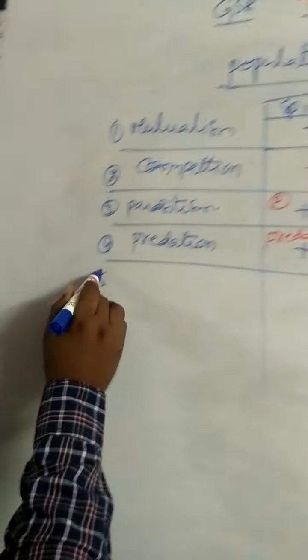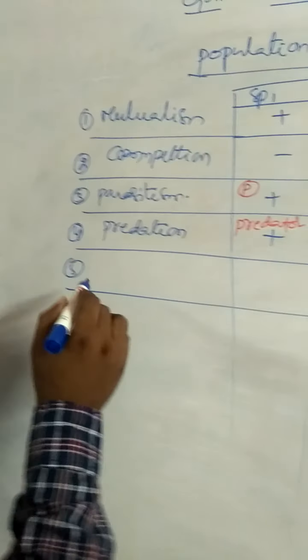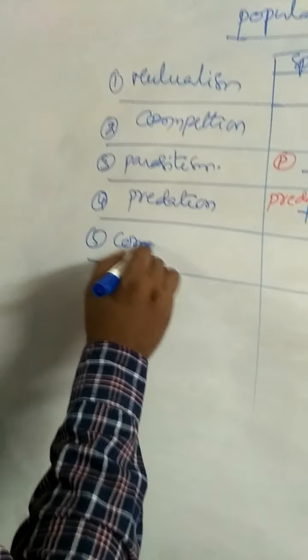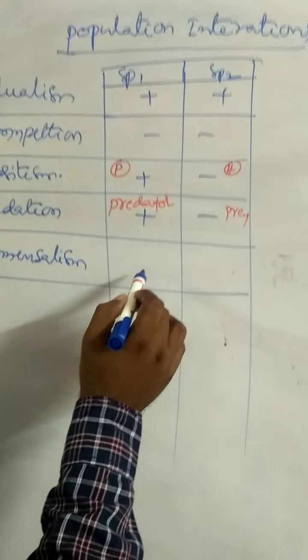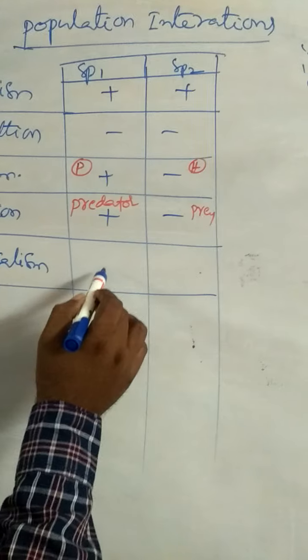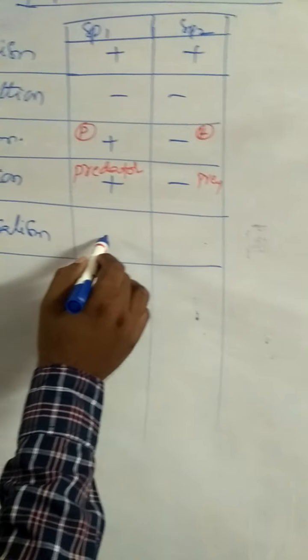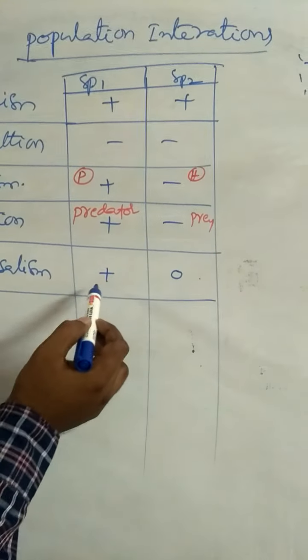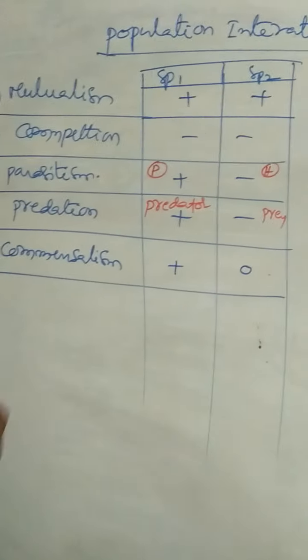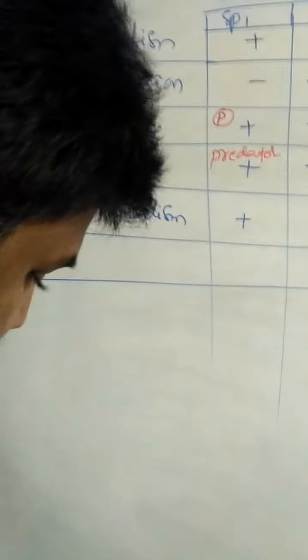And the fifth one is commensalism, in which one partner gets benefited, the other one neither benefited nor harmed. The benefited one is called the commensal, the other one is the host. Commensal and host.